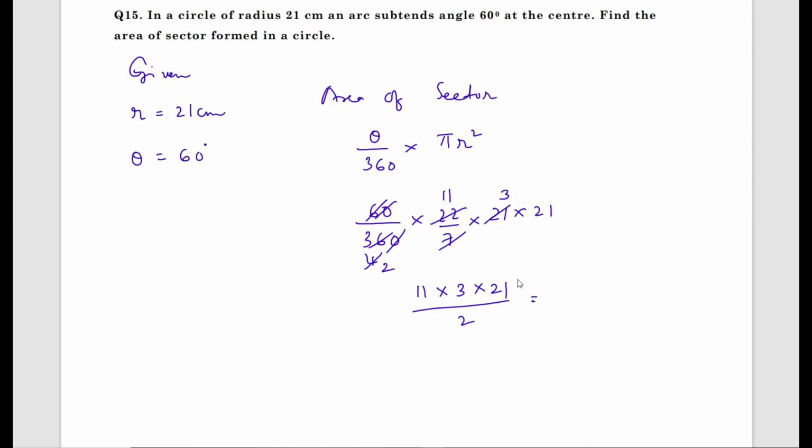Multiply 11 into 3 is 33, into 21 is 693 by 2 centimeter square. 693 divided by 2, you can keep it as it is or in decimal also. So theta by 360 into pi r square, theta value is 60.